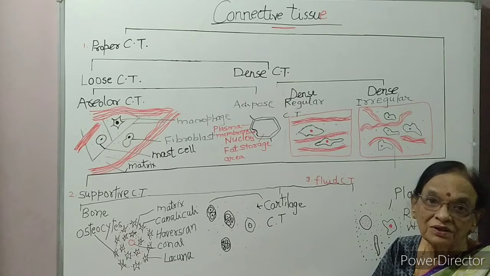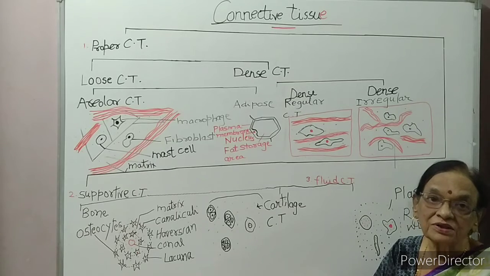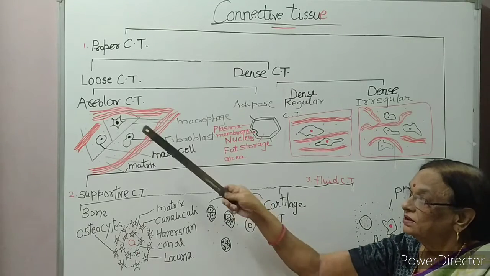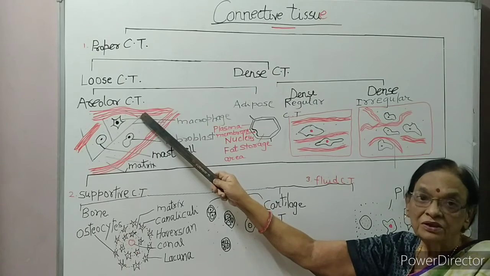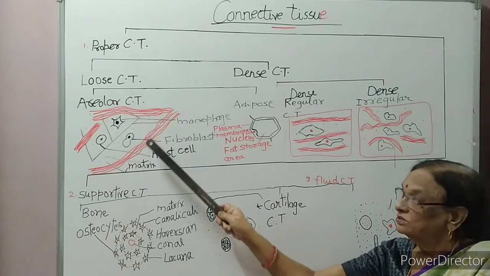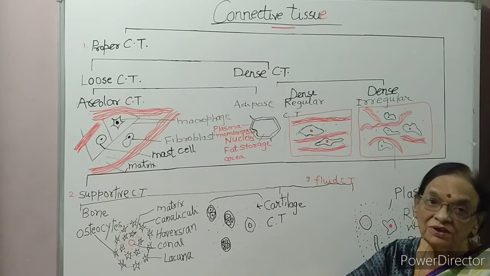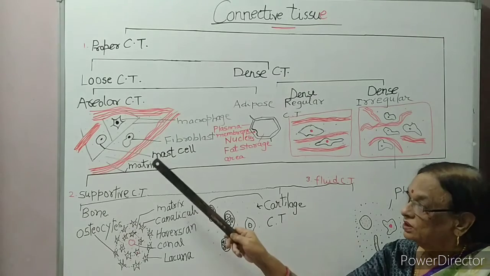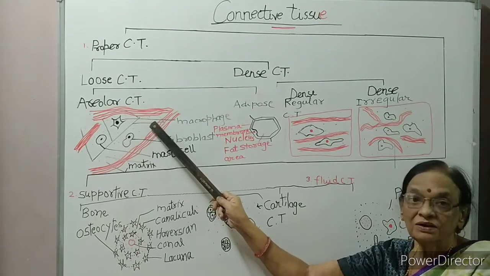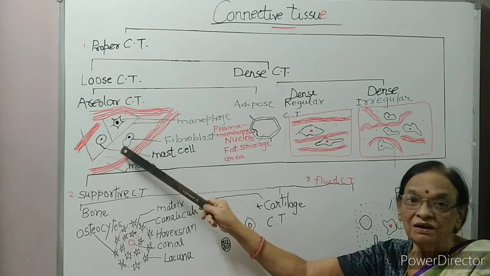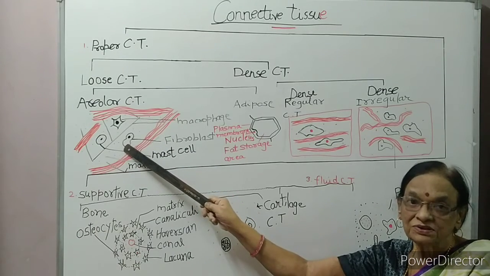White fibers run in bundles, in groups, and they run parallel to one another. Yellow fibers occur singly and are highly branched.